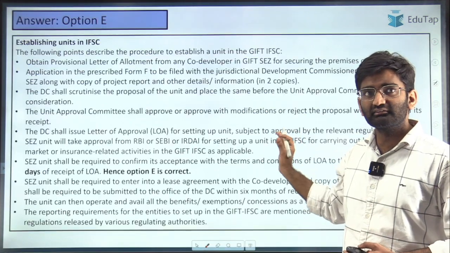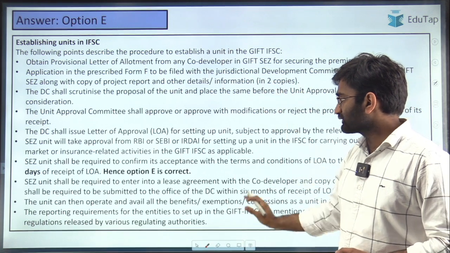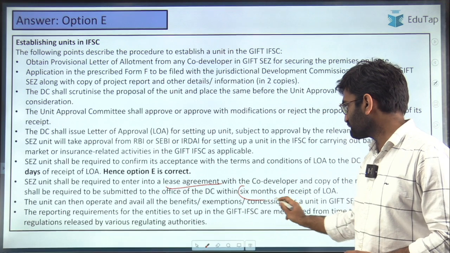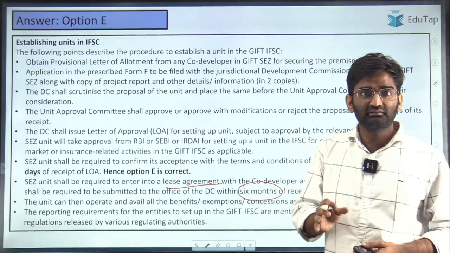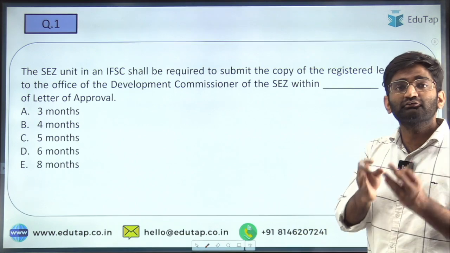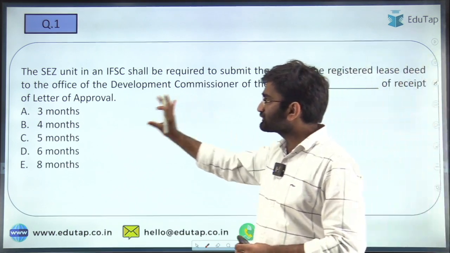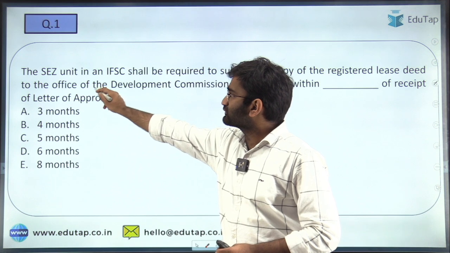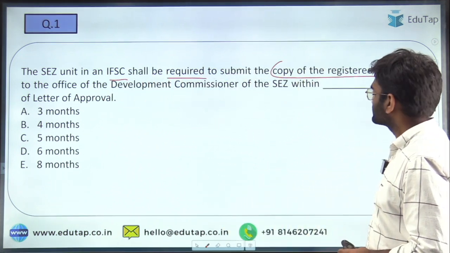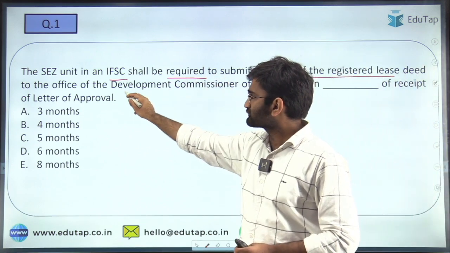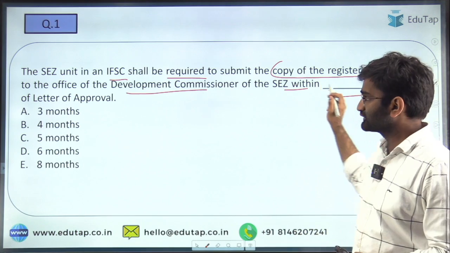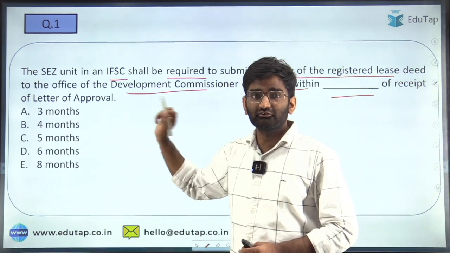Okay, so the correct answer there was E, and you can see the lease agreement has to be signed, and for that the time period given is 6 months, within which the entity has to sign the agreement so that the unit is established. Now this question is related to the same. SEZ unit in an IFSC shall be required to submit the copy of the registered lease deed to the Office of Development Commissioner of the SEZ within dash of the receipt of letter of approval.